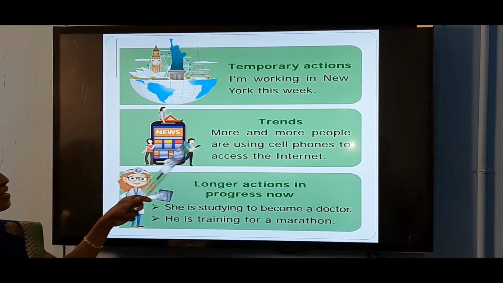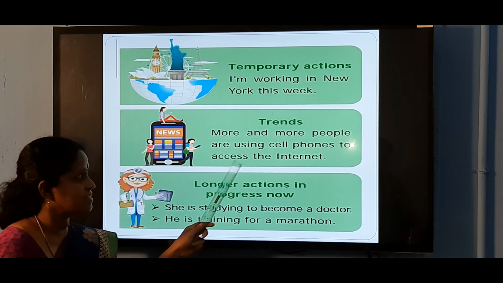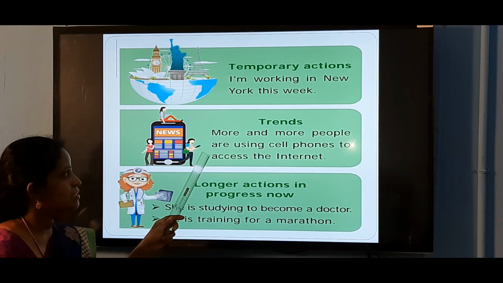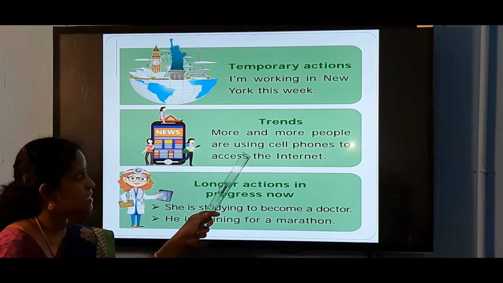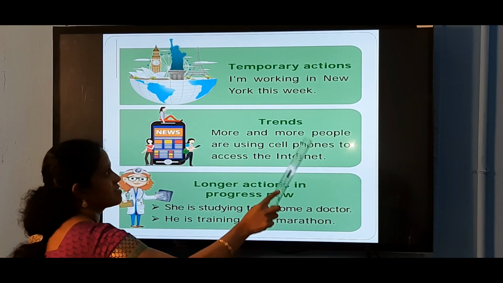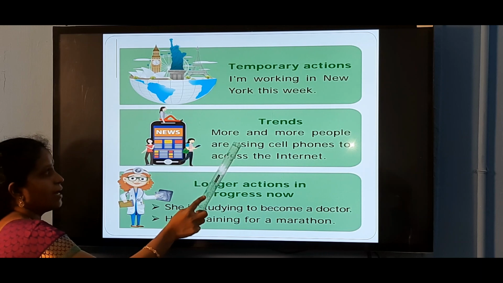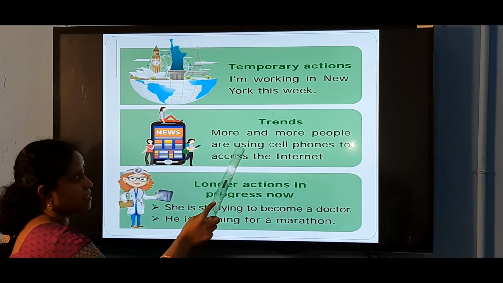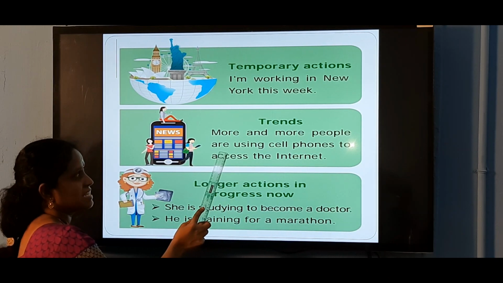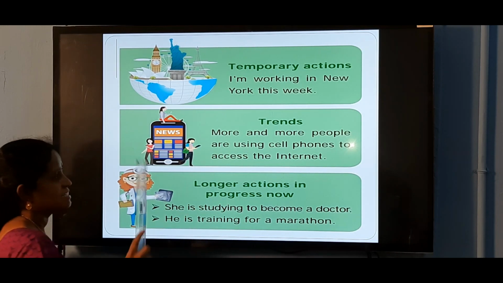For trends, more and more people are using cell phones to access the internet. Here the verb is are using, and the helping verb is are, because more and more people is third person plural, so we use the helping verb are and the verb with ing form, using. So for trends we use present continuous tense.